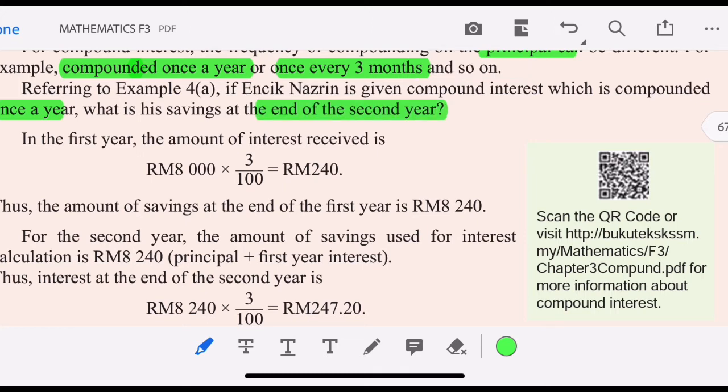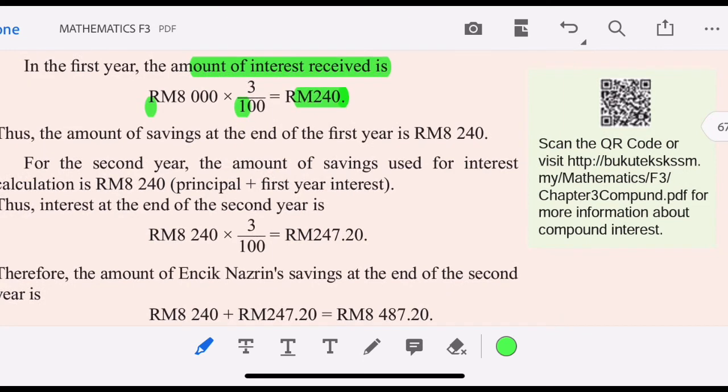In the first year, the amount of interest received is 240, right? The amount of saving at the end of the first year is 8240. For the second year, the amount of saving used for interest calculation is the 8240 principal plus the first year interest.